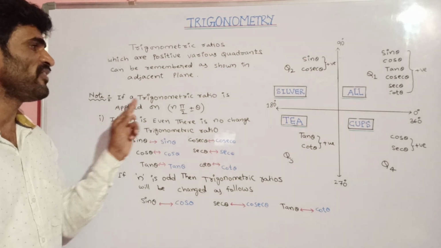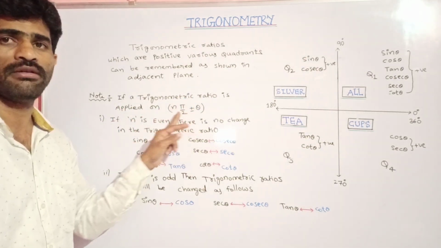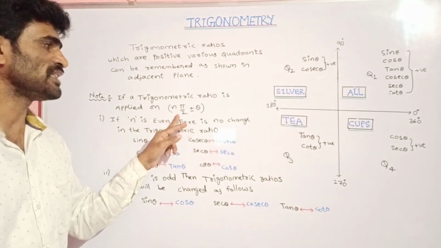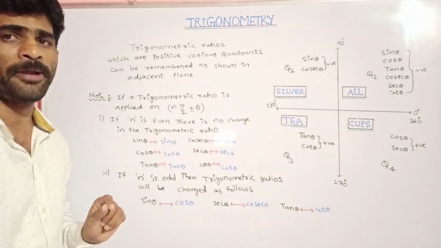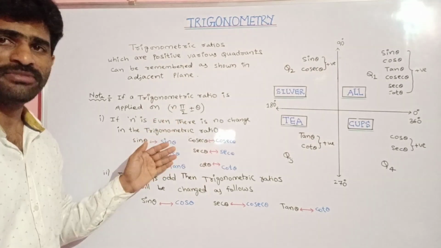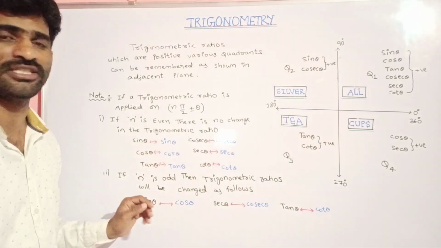So here, if a trigonometric ratio is applied on n pi by 2 plus or minus theta, that means whenever your angle is in such a way that it is n pi by 2 plus or minus theta, then it depends on n. Sometimes the trigonometric ratio will change, sometimes it will not change.